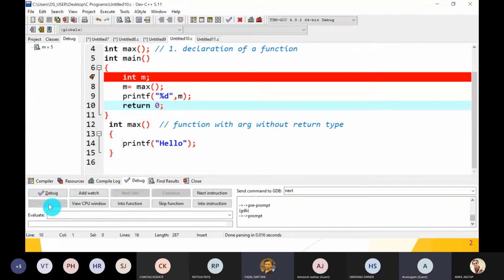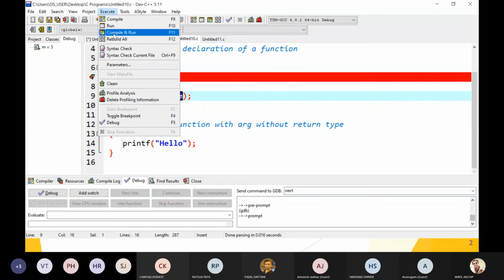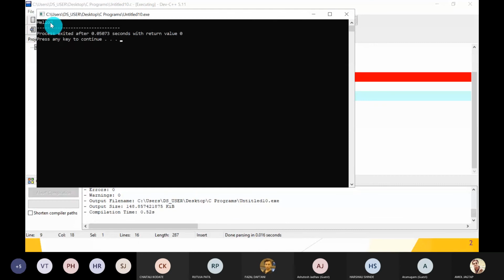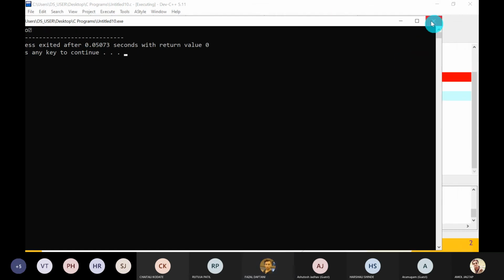Sir, what if you have %c instead of %d? Then what is the output? The value of m is 5, and 5 is converted into a character. 5 is treated as an ASCII value, and its ASCII character is a special character, so it may be anything. I will show you the ASCII character set. Just compile and run. This is the ASCII question mark, a special character which is not supported by your DOS operating system, so it gives a question mark.